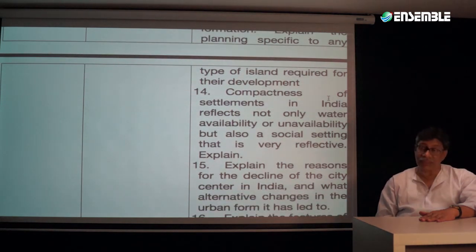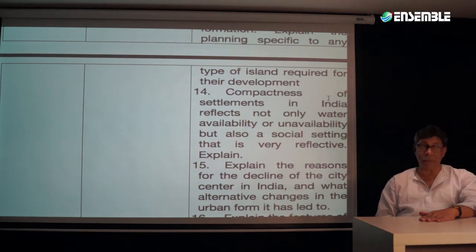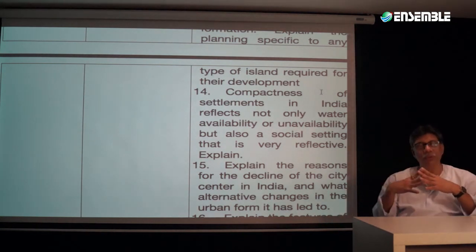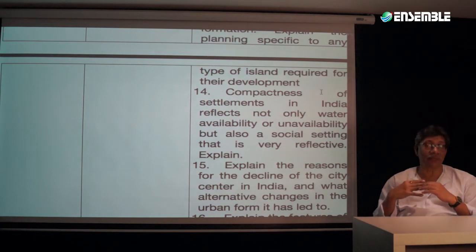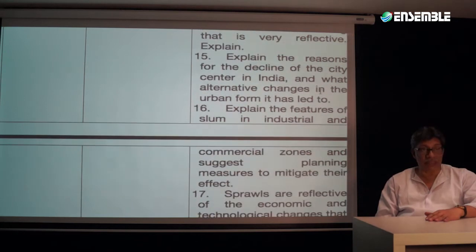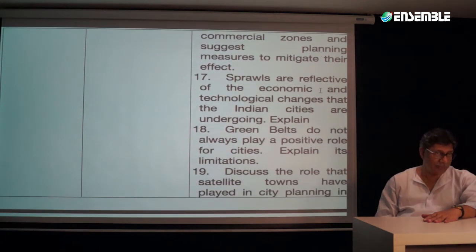And 14th is going to be about the cultural geographical features like compactness of the settlement. And the question is, why is it that some of these settlements can go to be compact? And then you're going to be talking about the reasons for the decline of the city center in India. There is again a cultural feature. That is going to be 18th, the features of the slums in India and how is it that planning can go to help it.